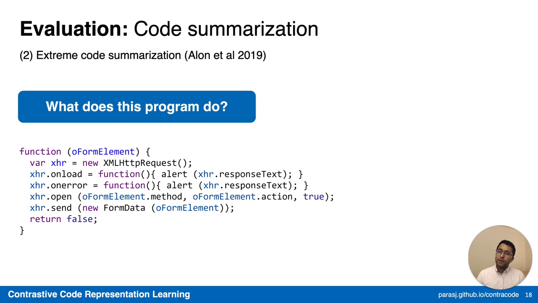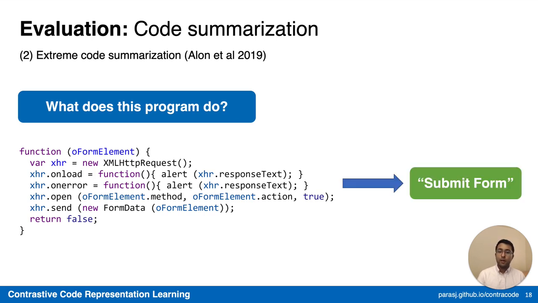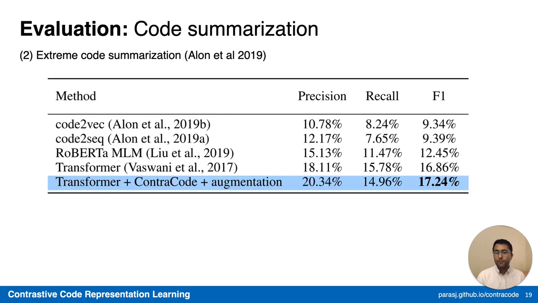On a code summarization benchmark, given a particular source program, we wish to label what this program does using a textual representation. So for this particular JavaScript snippet, the goal is to summarize it as submit form. On this benchmark, we find that our model significantly outperforms prior supervised and unsupervised baselines when evaluated on F1 accuracy.